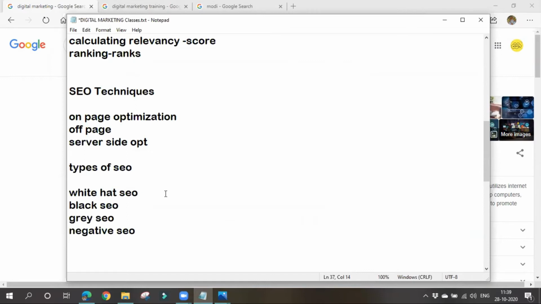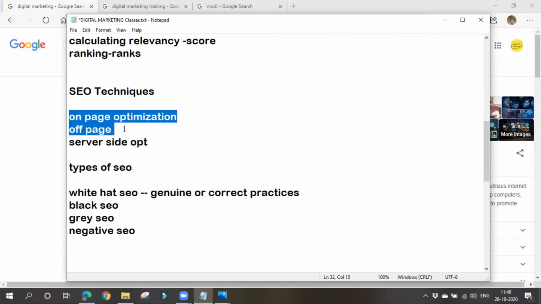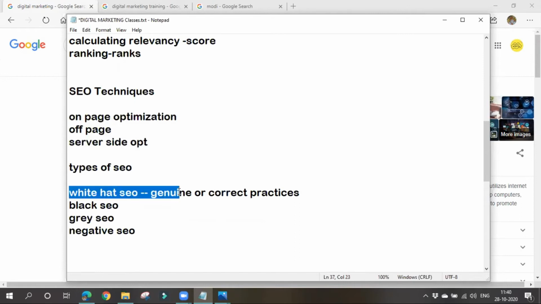White hat SEO means genuine or correct practices. If we make use of on-page optimization, off-page optimization techniques, and server-side optimization techniques in order to bring our website to the top of search results, all these techniques come under white hat SEO because all these things are genuine or correct practices.